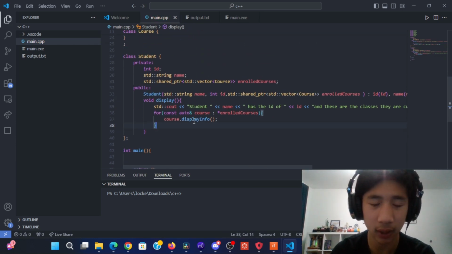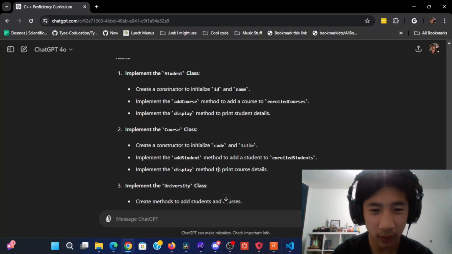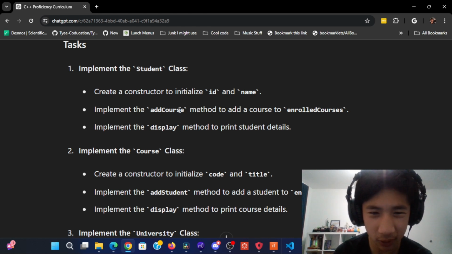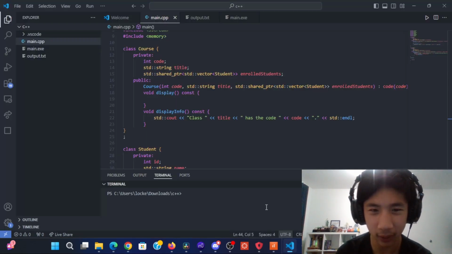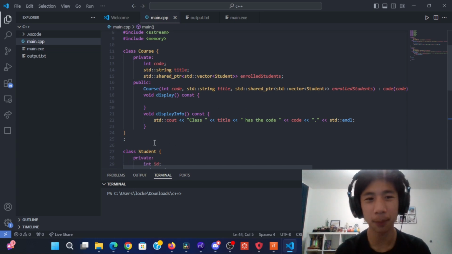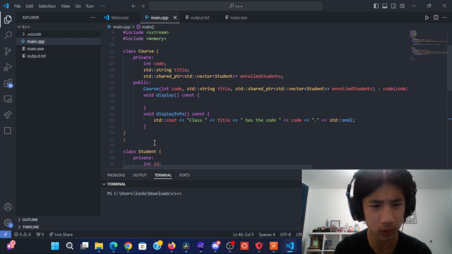Anyways, we should make this display the information. And this should then log out all of our students. So now let's go back to what I need on my student class. We also need an add course method to add a course to the enrolled courses. Now I need to think of a way to do this, because in order to do that, I need to figure out a way to add students to a class. So something I want to do, hopefully it doesn't break any object-oriented principles, is make a function on the course that adds a student, and then basically the student can call this course class.